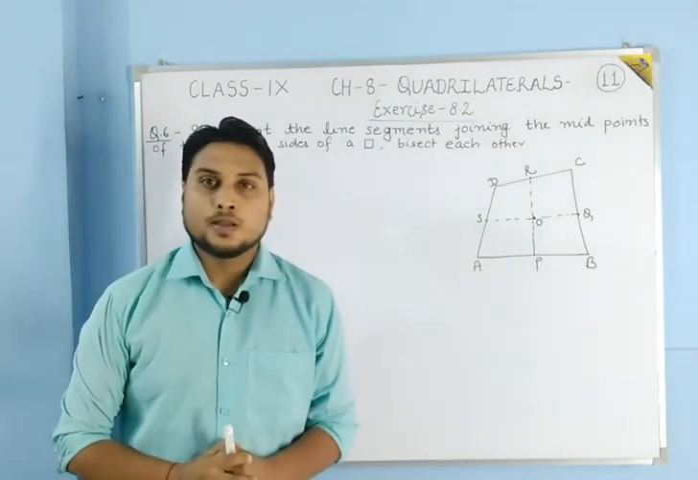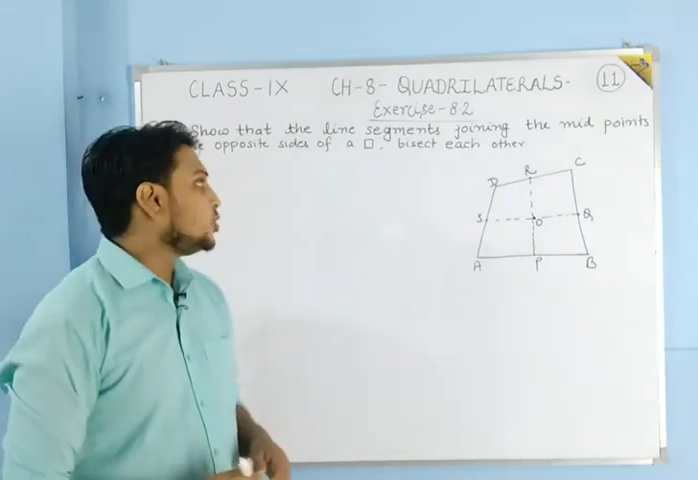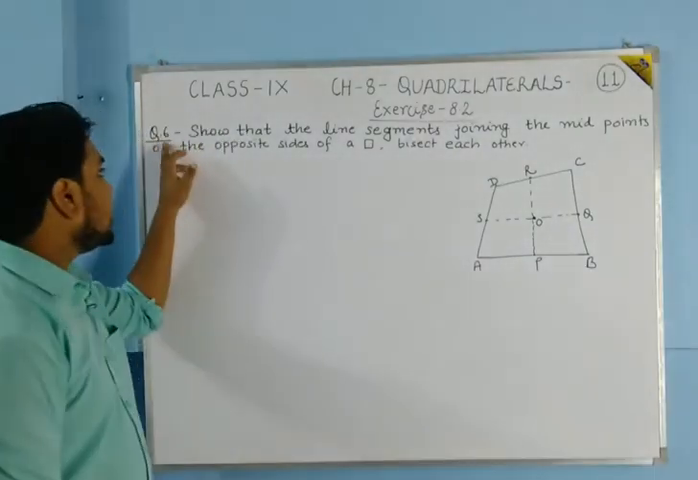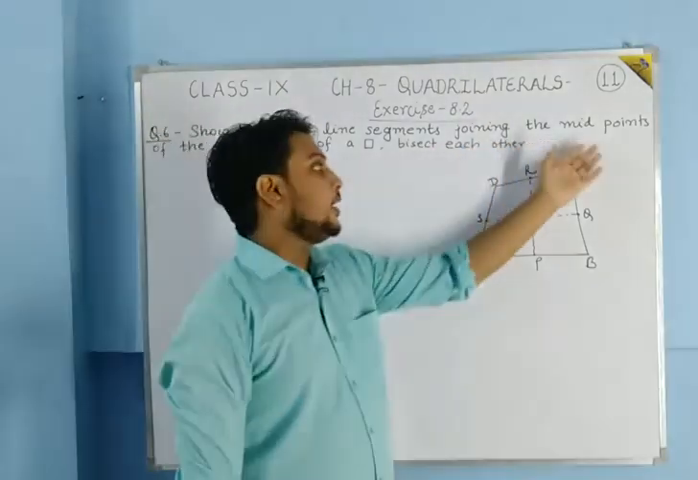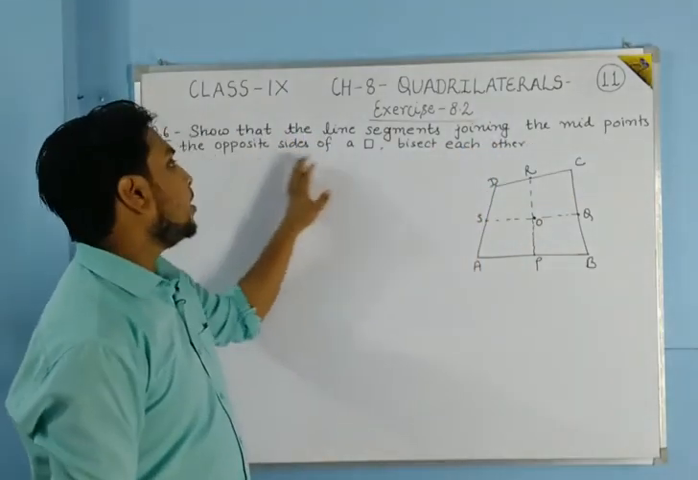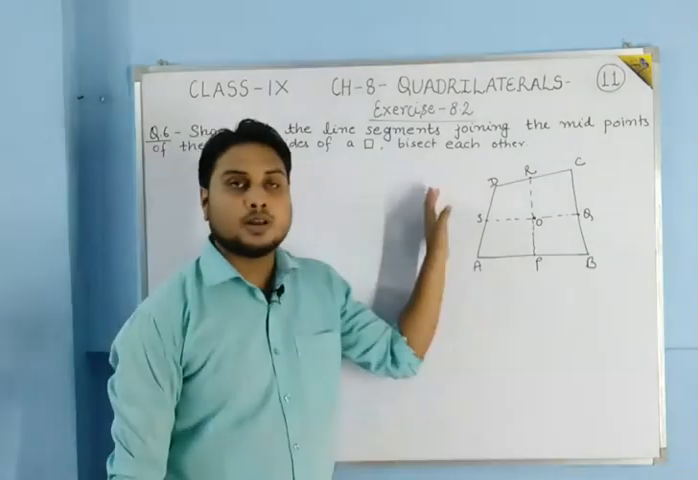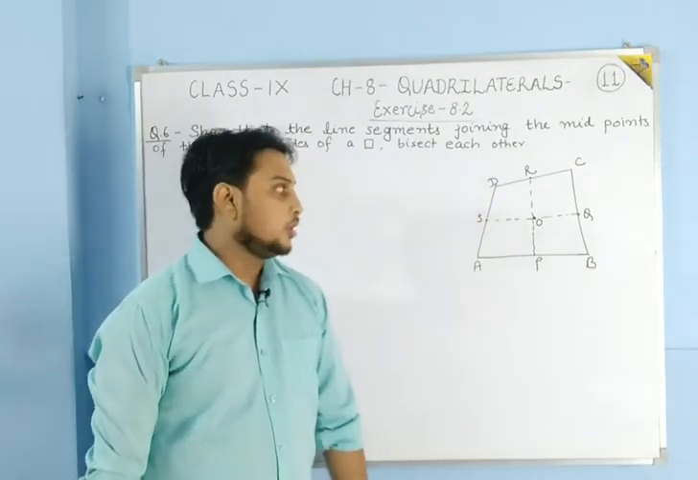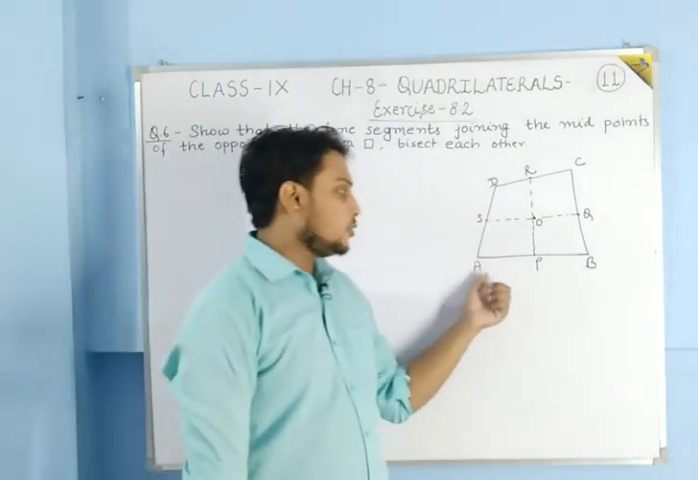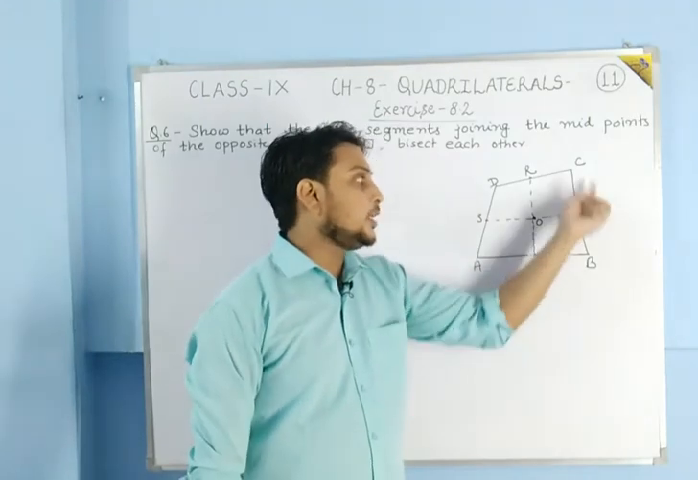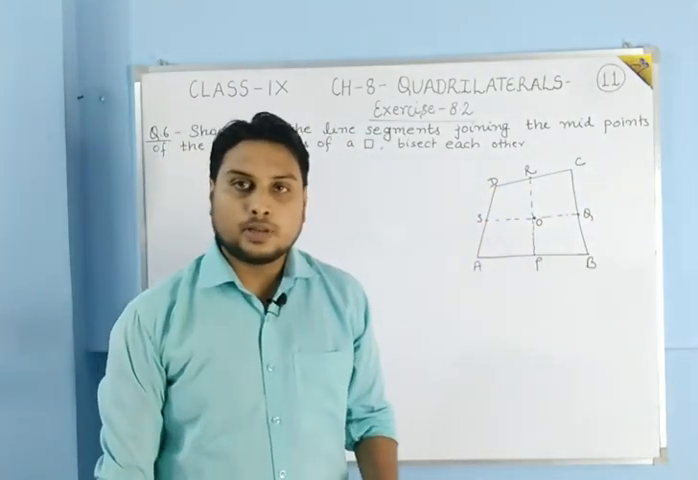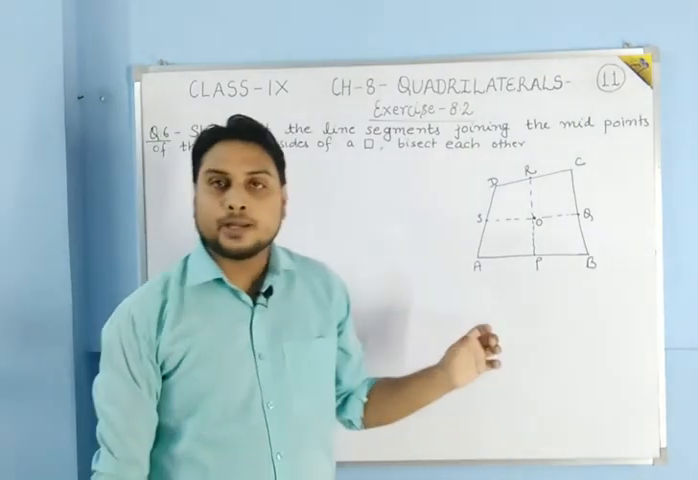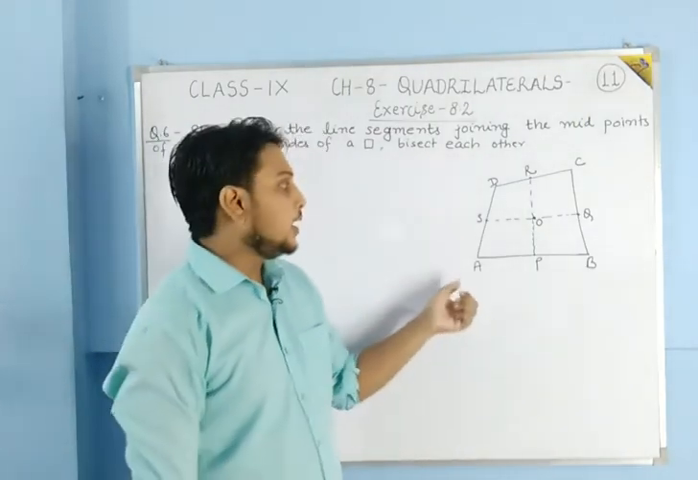Now students, coming to the next question. Question number 6 is: show that the line segments joining the midpoints of the opposite sides of a quadrilateral bisect each other. Okay, so suppose ABCD is a quadrilateral. What kind of quadrilateral? It is not given, meaning there is no specific property in this quadrilateral.